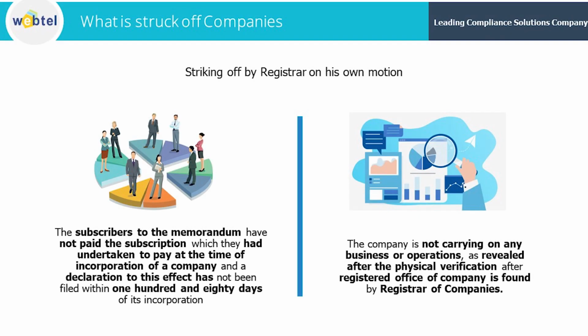Thirdly, the subscribers of the memorandum have not paid the subscription which they had undertaken to pay at the time of incorporation of the company, and the declaration to this effect has not been filed within 180 days of its incorporation. Fourthly, the company is not carrying on any business or operation as revealed after physical verification, and the registered office of the company is not found by the Registrar of Companies.